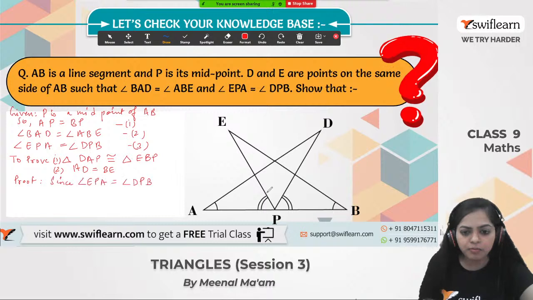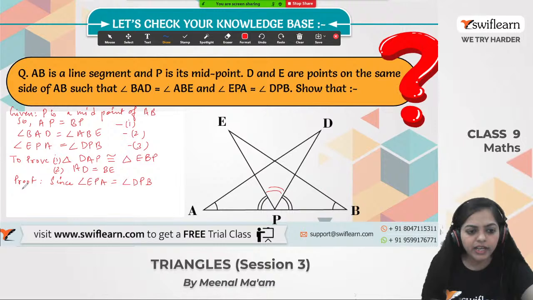If I add this part to both sides, so add angle DPE on both sides. So we have angle EPA plus angle DPE is equal to angle DPB plus angle DPE.